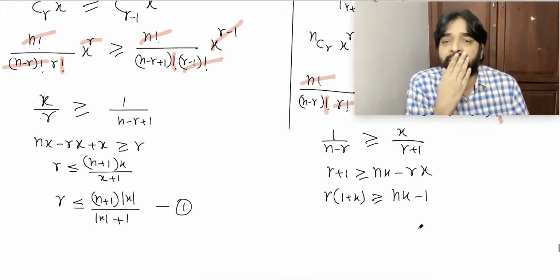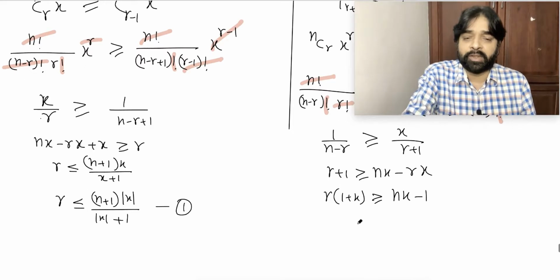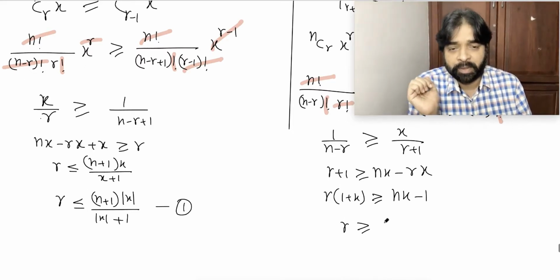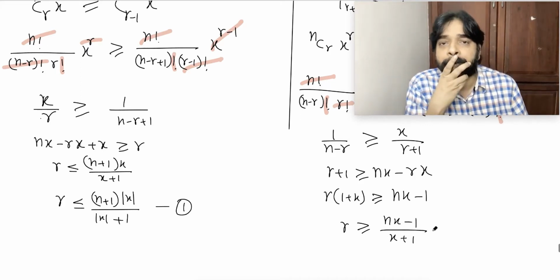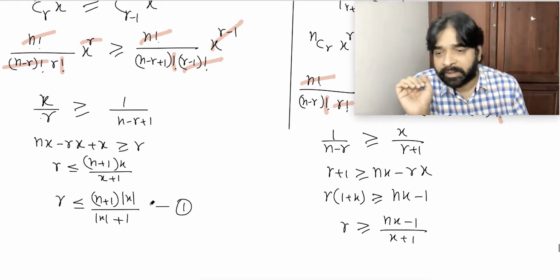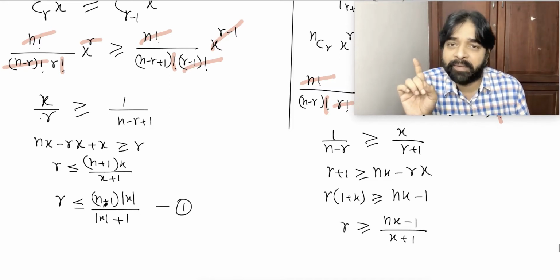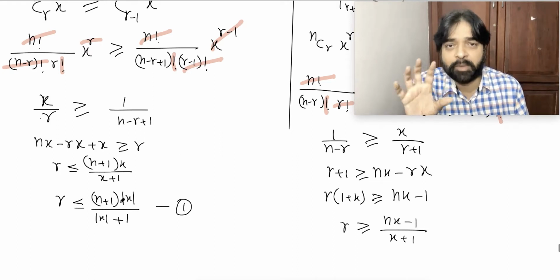Are you able to understand? So r is greater than or equal to (nx minus 1) by (x plus 1). Have you understood? Tell me, is this a known term or an unknown term? n will be given, x will be given. This is a known term. I don't know what it is, but some known term will be there.